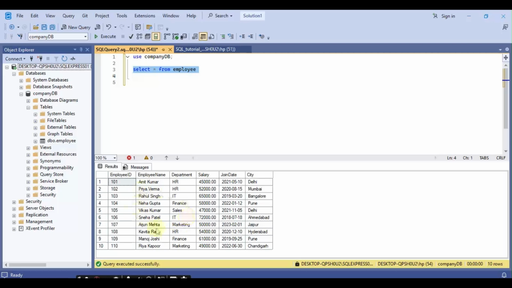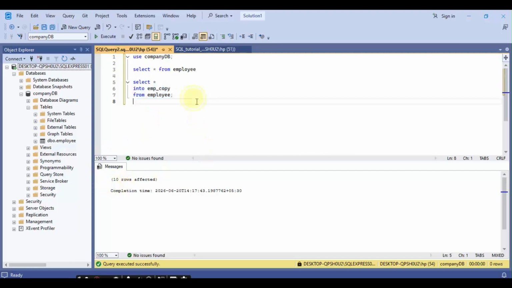Now we will copy all these records and the structure of the table into a new table, that is, a copy of this table. This is our command to do this. This is the name of the table into which we are copying the records and the structure, and this is our current table from where we are copying. Now select this statement and execute it. 10 rows are affected. Now we will check the records in this new table.